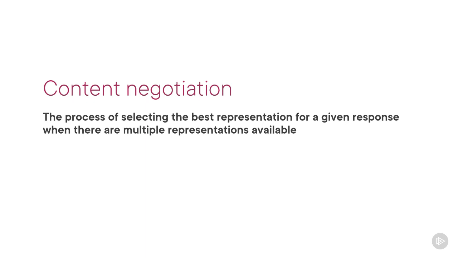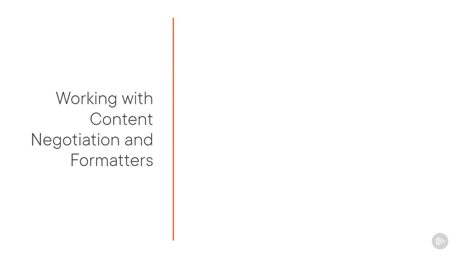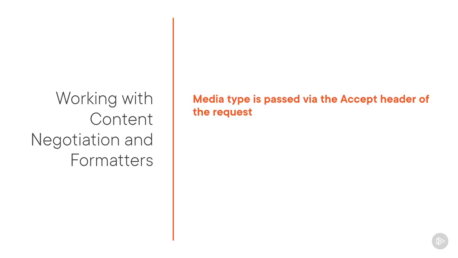But if we're building an API for consumption by multiple clients, some of which you have no control over, chances are that not all of these can easily consume JSON in a response. Some might be better off with XML or another format. So how is this done? Well, that's what the accept header of the HTTP request message is for.